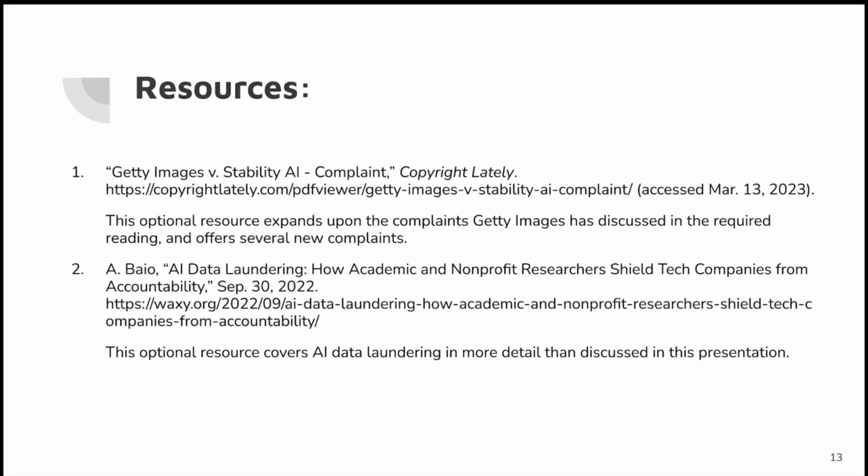For this presentation, we have used two optional resources. The first, Getty Images versus Stability AI, expands upon the complaints Getty Images has discussed in the required readings and offers several new complaints. And the second resource covers AI data laundering in more detail than discussed in this presentation.